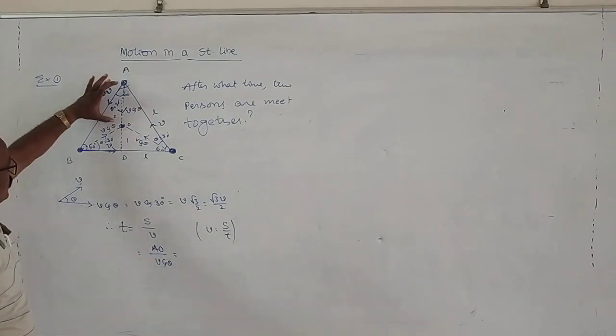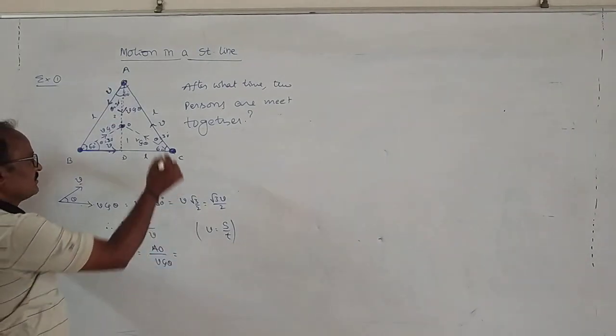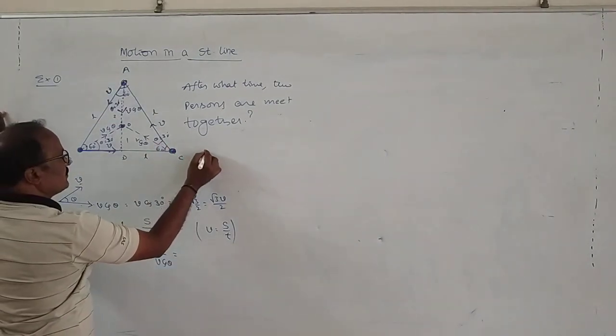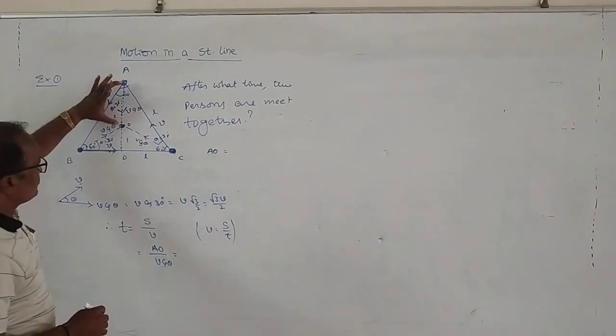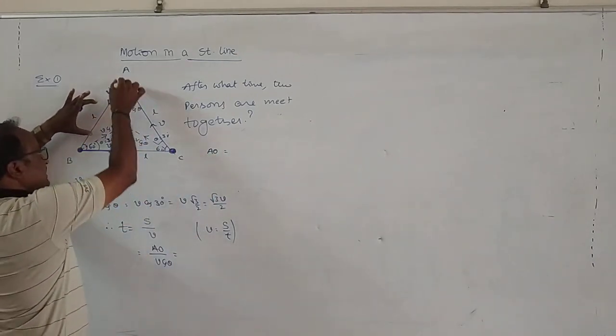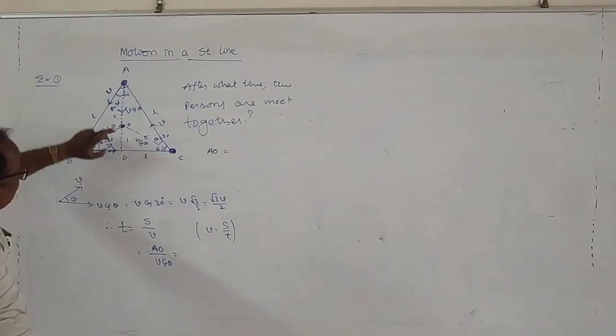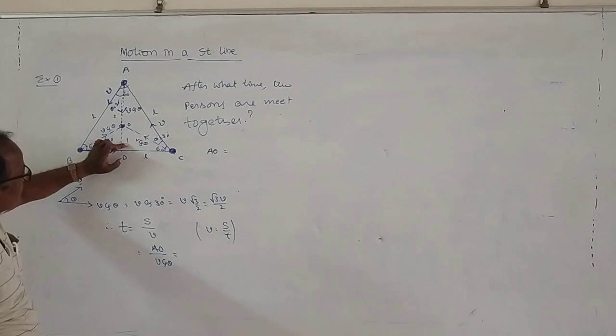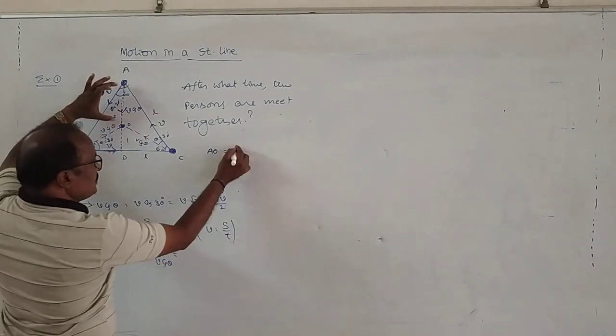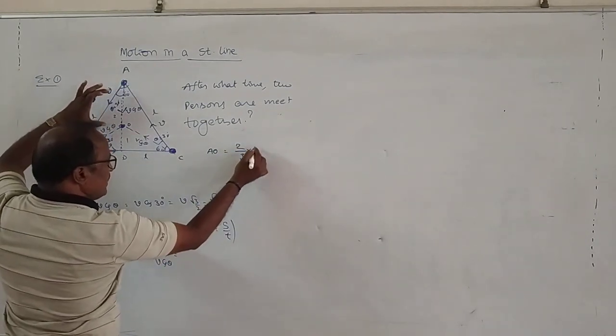But what is AO? From the triangle, a centroid divides the total height in the ratio 2:1, so AO is equal to 2 out of 3 of the total height.